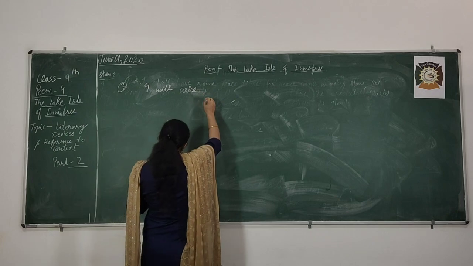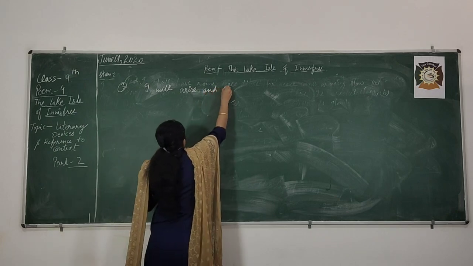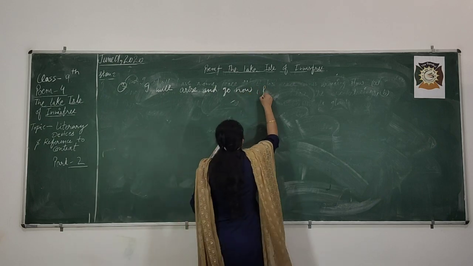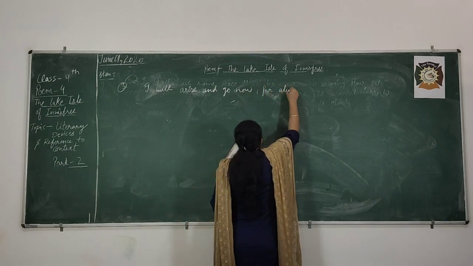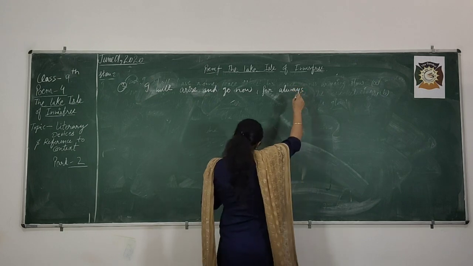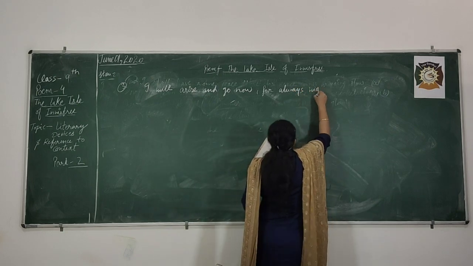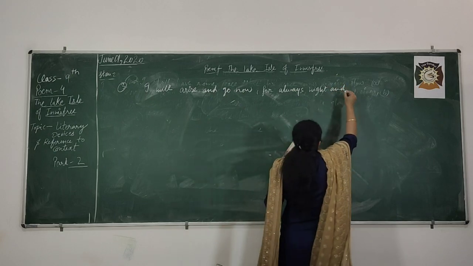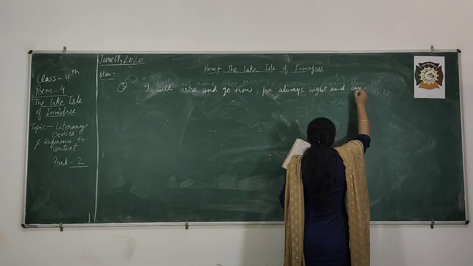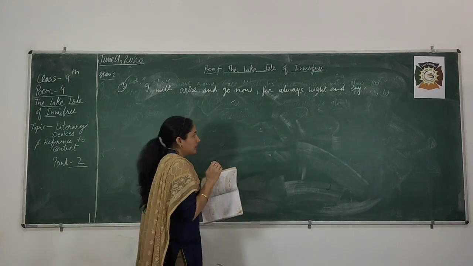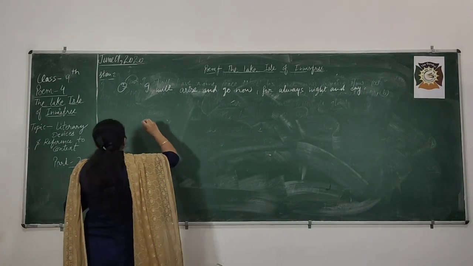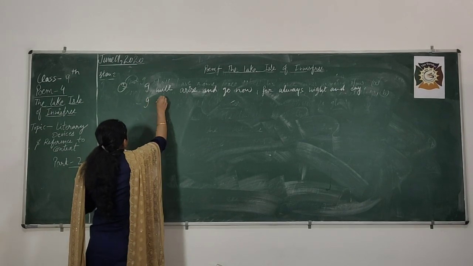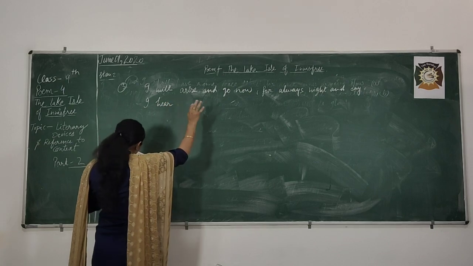I will arise and go now, for always, night and day. Who is speaking this line? The poet W.B. Yeats. He is so determined in this line because he wants to go to Innisfree, and he is very determined to say all this. He wants to go there.